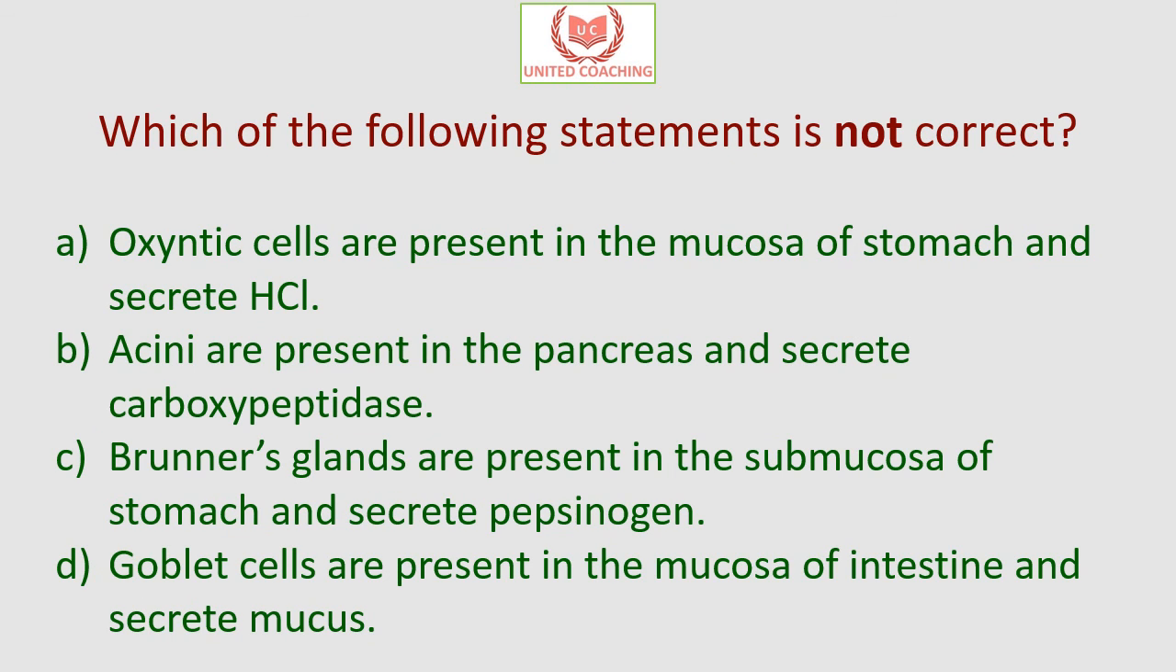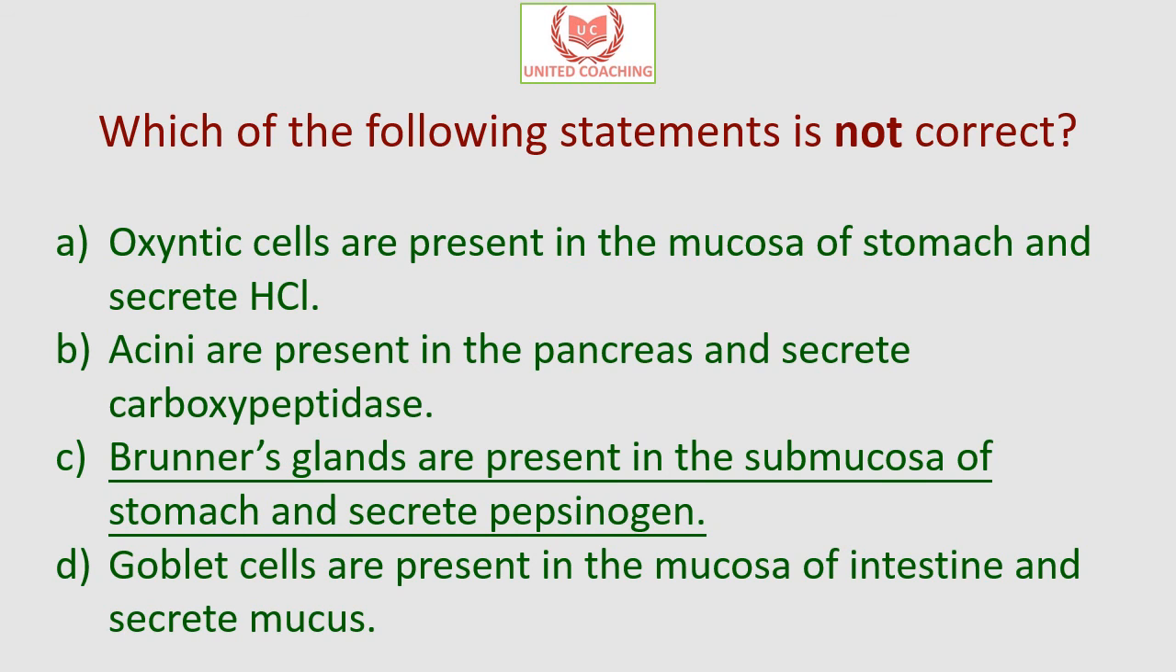Our next question is, which of the following statements is not correct? So is it oxyntic cells are present in mucosa of stomach and secrete HCl, or acini are present in the pancreas and secrete carboxypeptidase, or Brunner's glands are present in the submucosa of stomach and secrete pepsinogen, or goblet cells are present in the mucosa of intestine and secrete mucus? So the incorrect option is Brunner's glands are present in the submucosa of stomach and secrete pepsinogen.